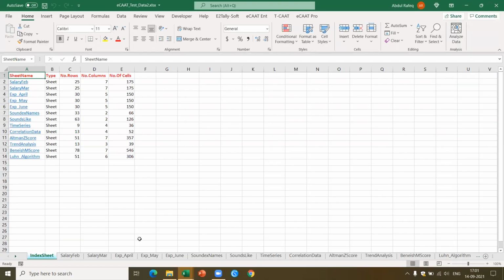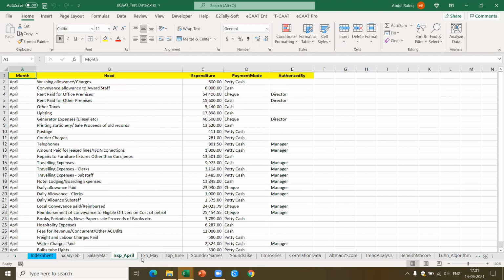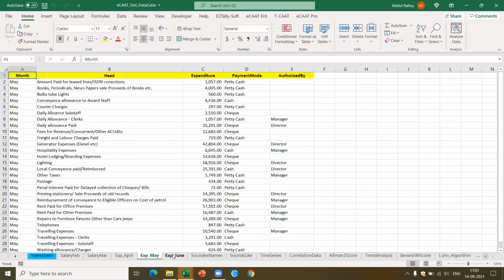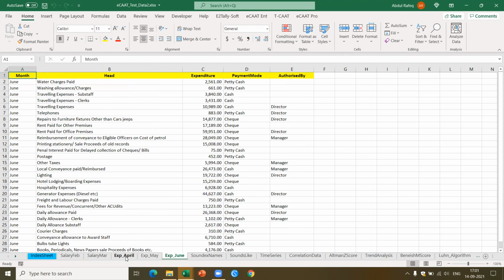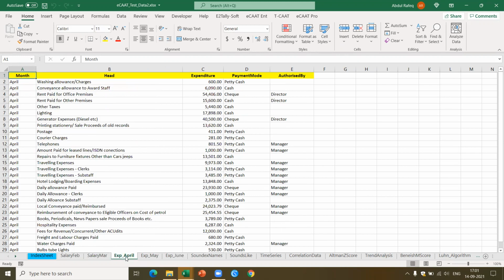Okay, now what I would like to do is, I got this expense April, I got this May, and I've got June. Now this could pertain to expenses. This could pertain to payroll also. What I'd like to do is append and also consolidate this data. There is a simple function in ECAT for this.